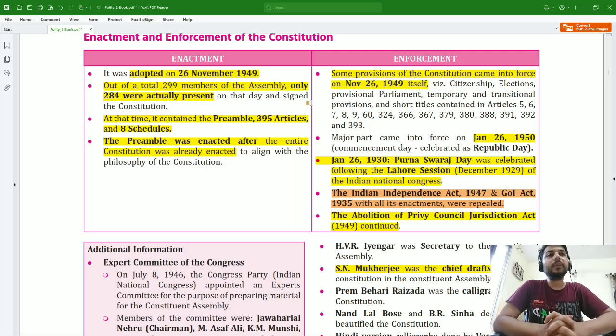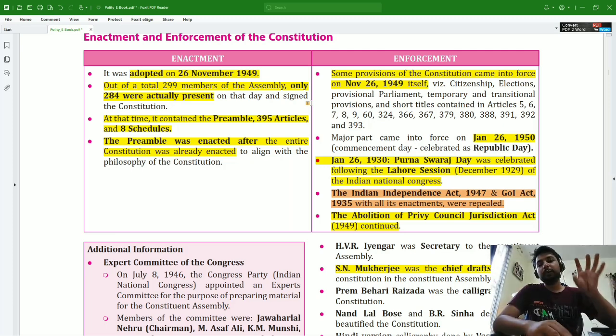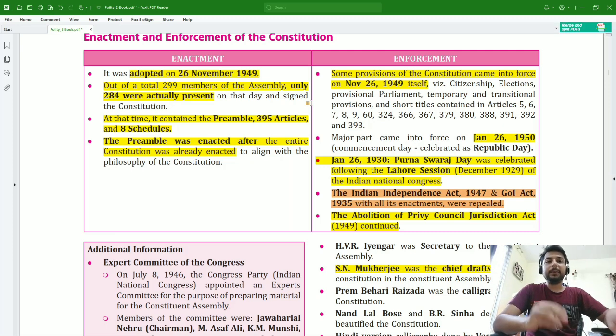So you have to remember this, that some of the provisions of the Constitution came into force on 26th November 1949, like the citizenship, elections, provisional parliament, temporary and transitional provisions, short titles. These provisions came into force on 26th November 1949, but the other provisions came into force on 26th January 1950. So the major part came into force on 26th January 1950, but some of the provisions came into force on 26th November 1949 itself. Okay.